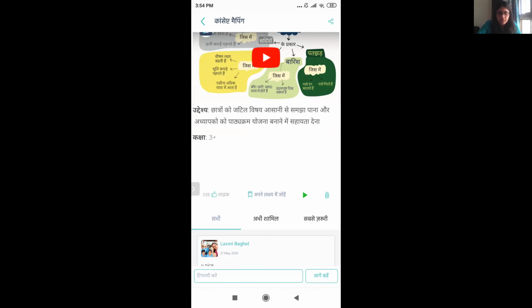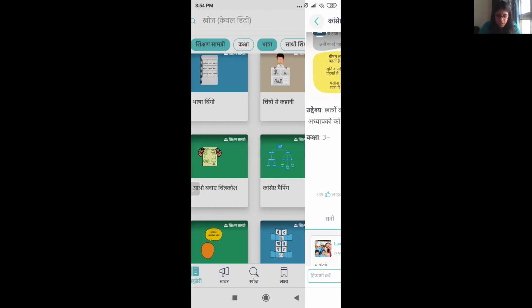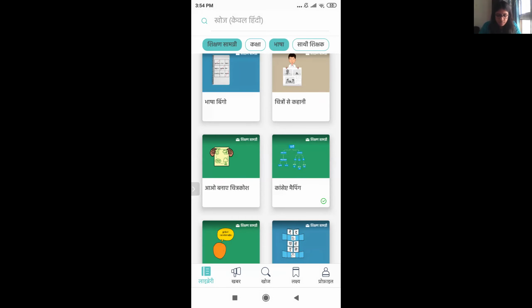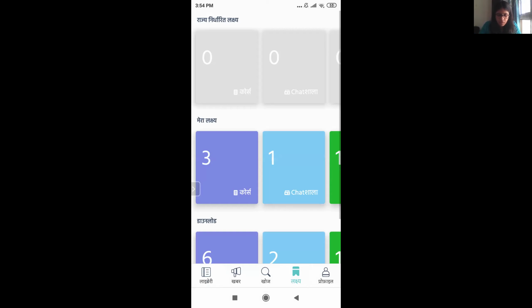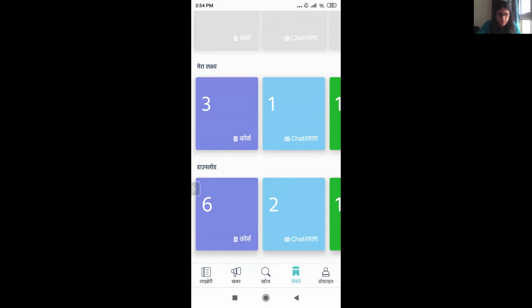Since I've downloaded it, let me just show you where you can find it. I'll go back. I'll come to the home page. I'll go to Lakshya, the fourth category at the bottom, right? Now, in this, the third category is the download. Now, over here, I can see all the things that I have downloaded.